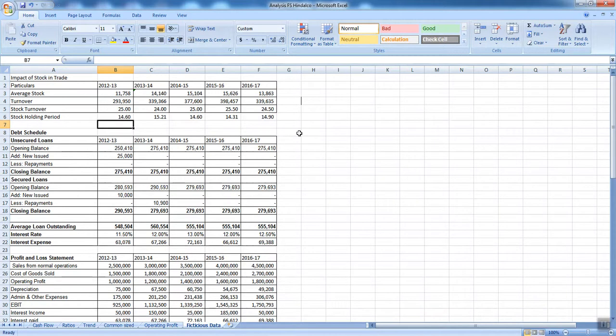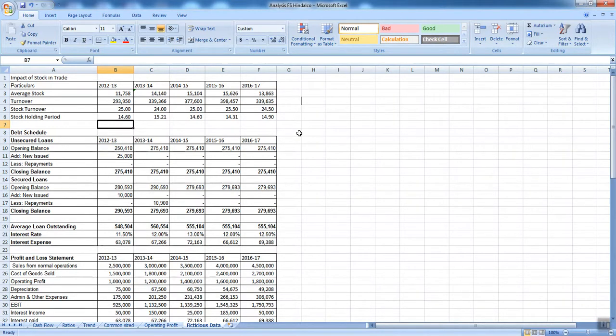The stock turnover for the year 2012-13 was 25. This means my average stock was 25 times less than my turnover. To put it in another way, my turnover was 25 times more than my stock.